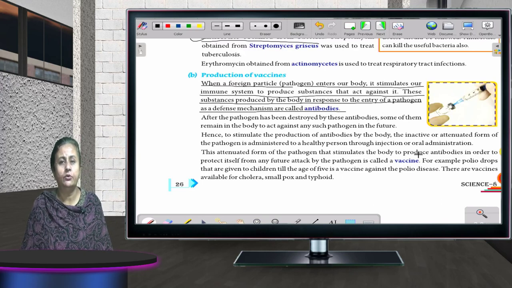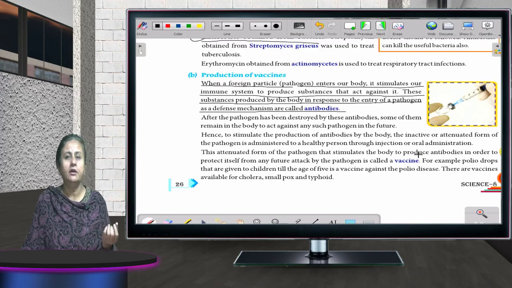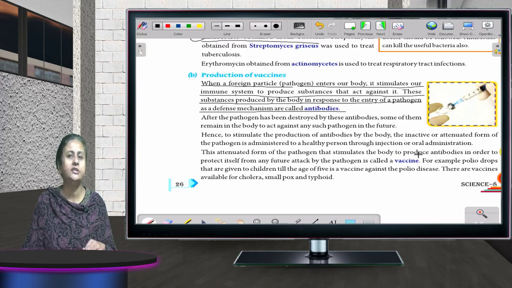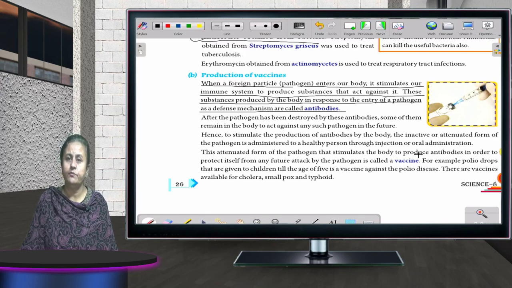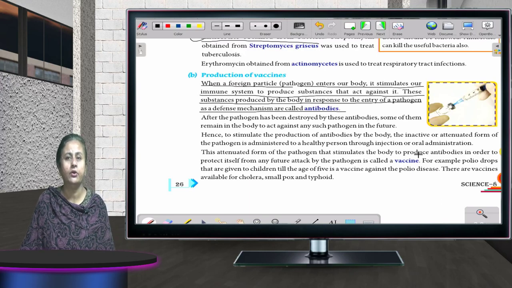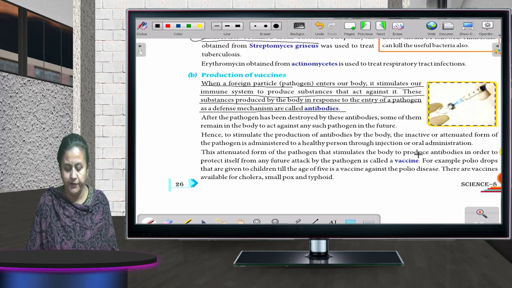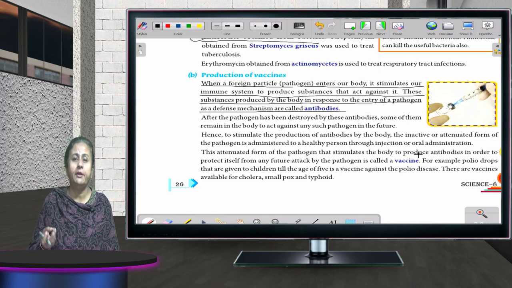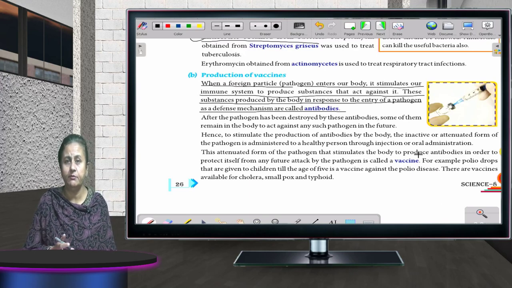Now, I told you, for different diseases there are different vaccinations available in the market, and from birth, the moment the child is in the world, he is vaccinated. Till the age of 14 or 15, the child is vaccinated, and even in recent times, you must have heard about COVID. For that also, vaccination was very important. Vaccination has been done and it's still going on. For different diseases like smallpox, typhoid and hepatitis B, there are so many vaccines available in the market.